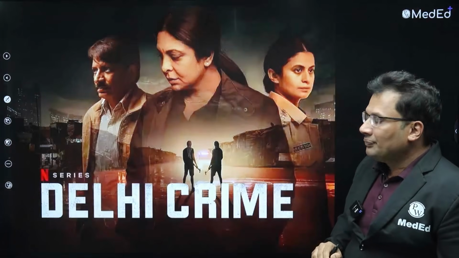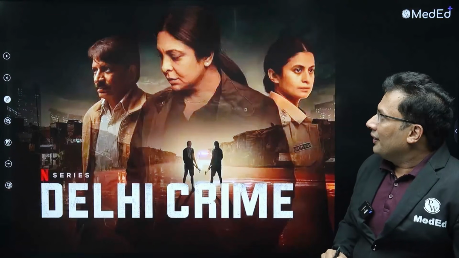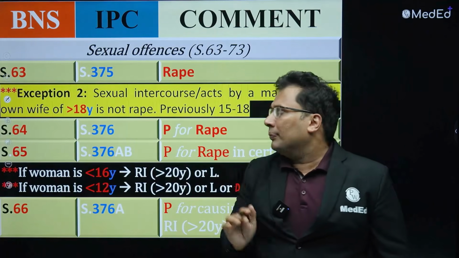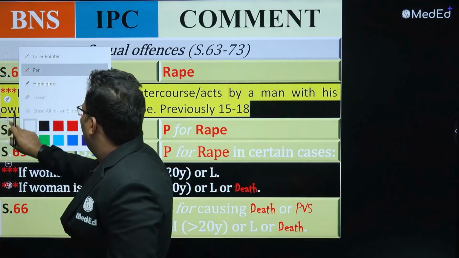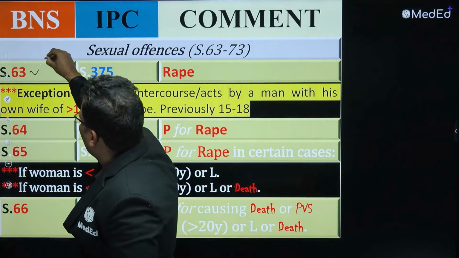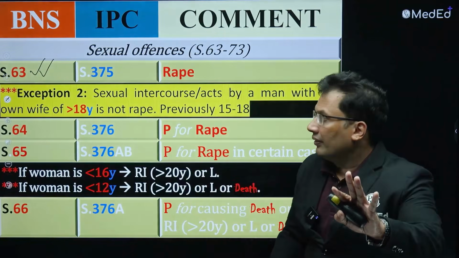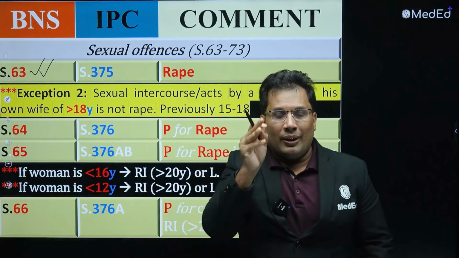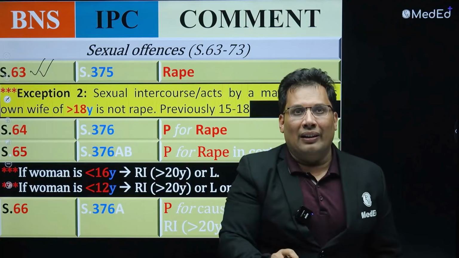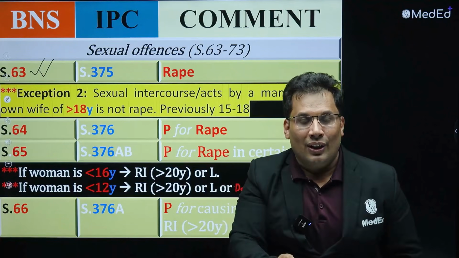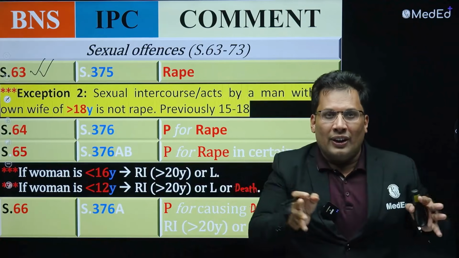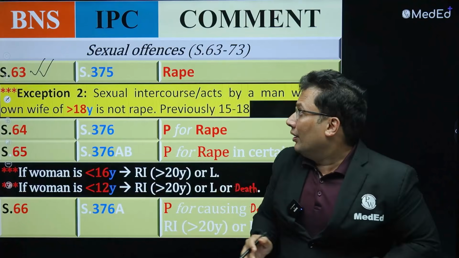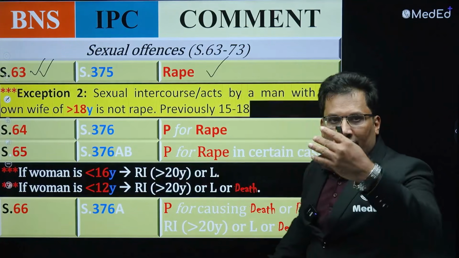Now let's start with the important sections. Yes, the first important, very commonly asked in exam, is rape. See, rape definition is given by 63 BNS, can be asked in exam. The rape can be committed by only male upon female in India as per 63 BNS. So the definition has 4 keywords: penetration, insertion, manipulation, application, that we discussed in our videos. 63 definition of rape. Done.